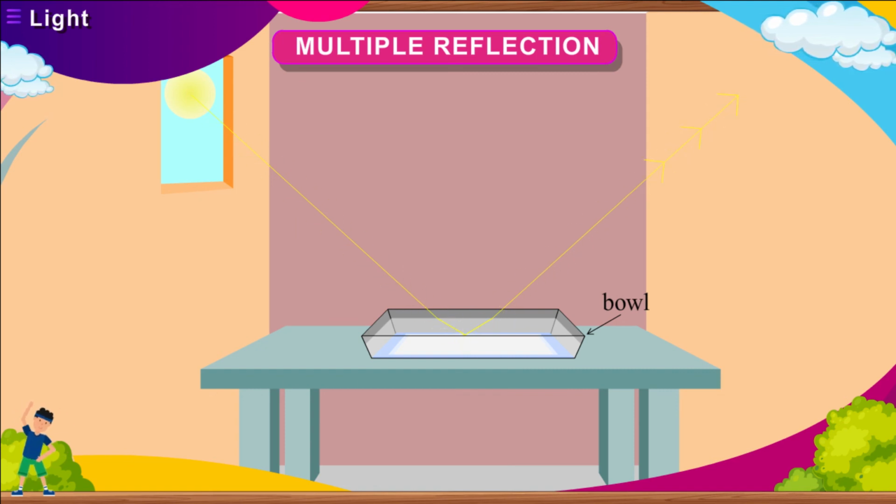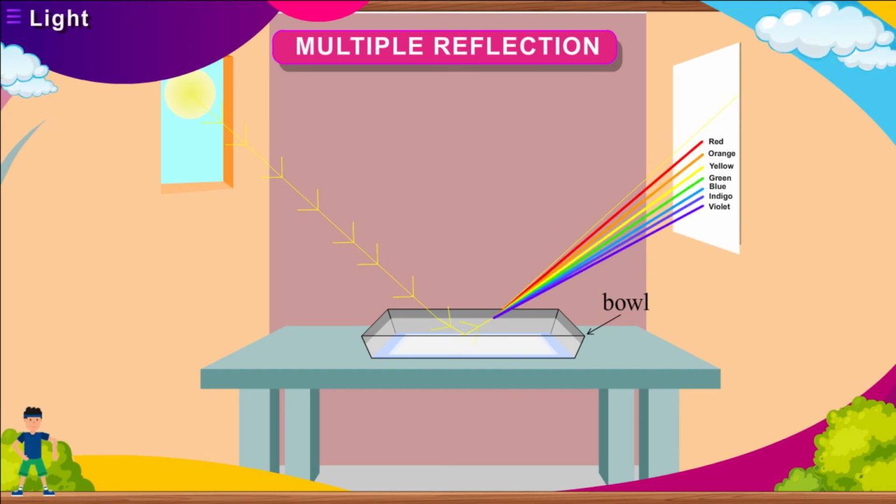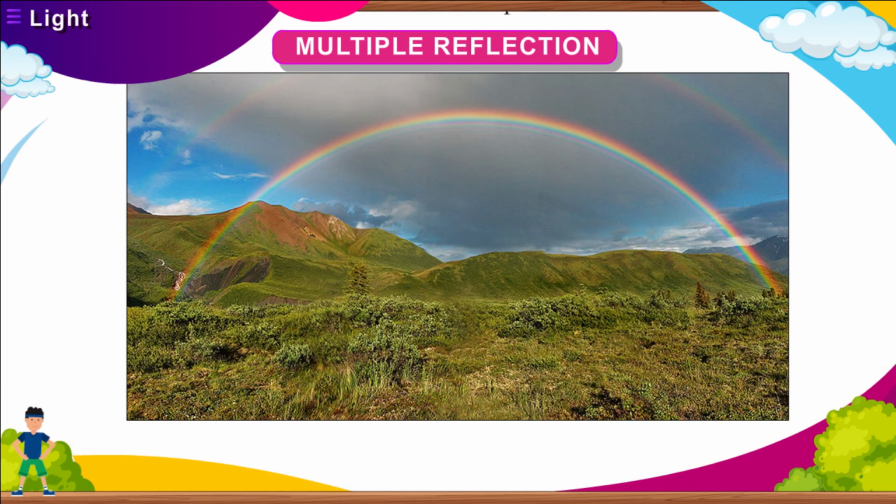If the wall is not white, fix a sheet of white paper on it. The reflected light will be seen to have many colors. The mirror and water form a prism, which breaks up the light into its colors. It is called dispersion. Rainbow is a natural phenomenon showing dispersion of light.